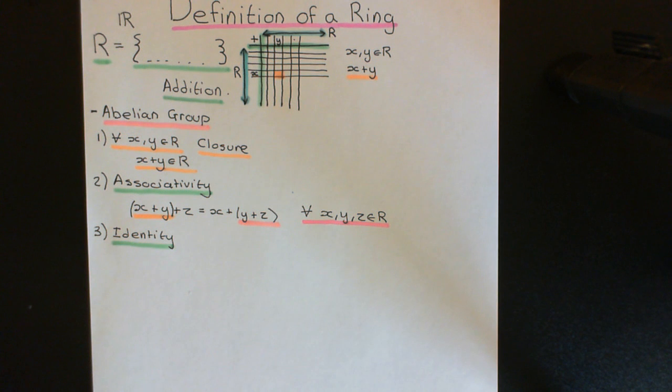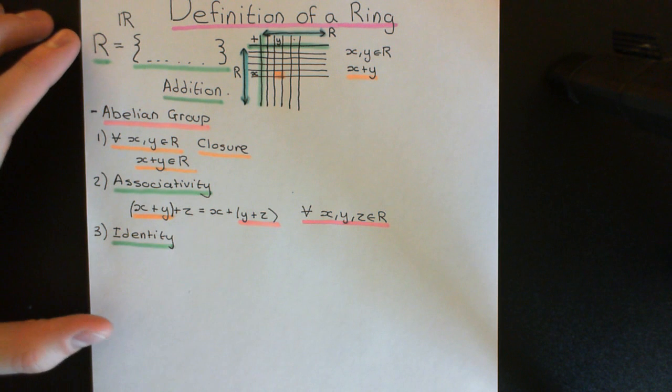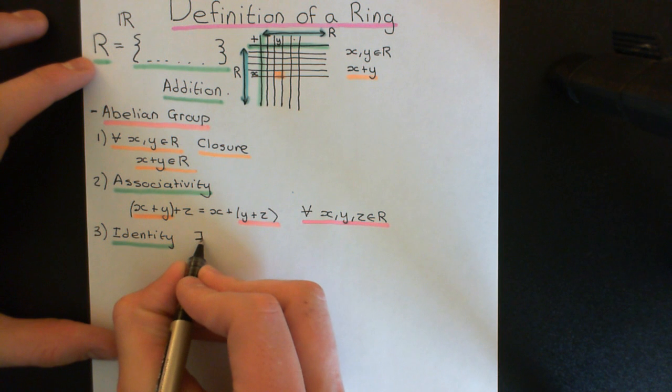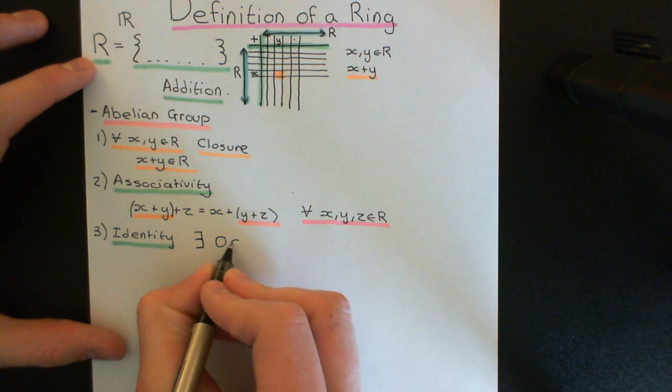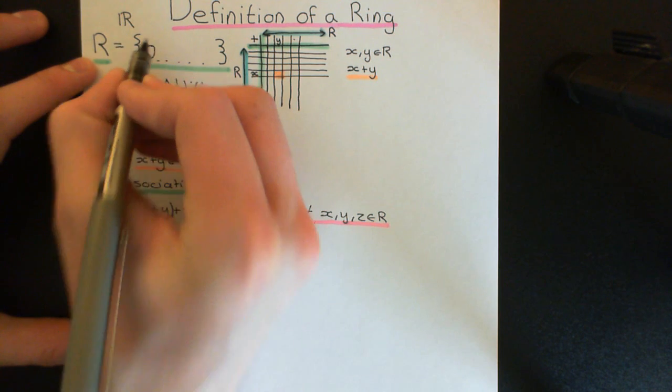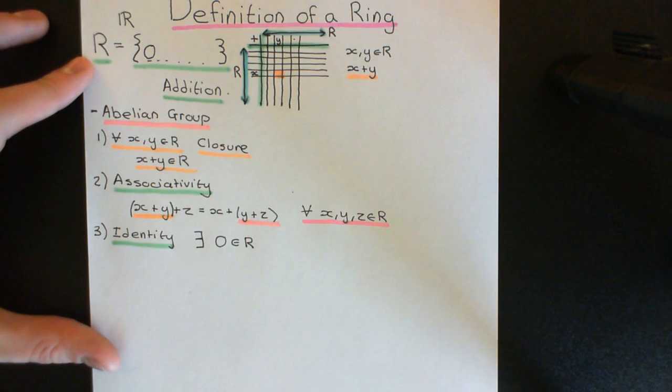Okay, so the additive identity then, what we're going to insist on is that there is an element of the ring which, for historical reasons, is always given the same symbol, and it's given the symbol 0. So there exists an element which we'll call 0, which is an element of the ring. So one of the elements that you will always have in your set here is this element 0.